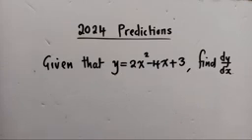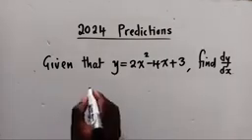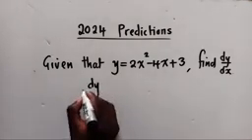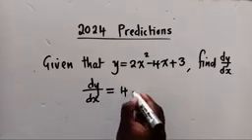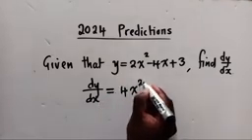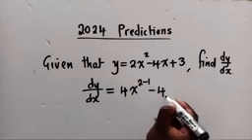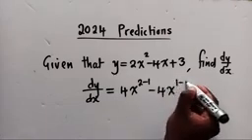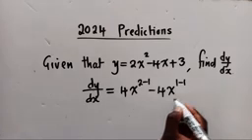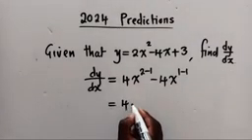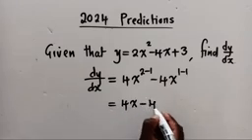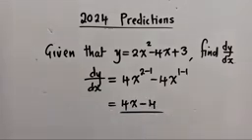All right, so this is calculus, and to find the dy dx, you are simply going to say dy dx is equal to 4x power 2 minus 1 minus 4x power 1 minus 1. And then next you simplify, you shall have 4x minus 4. This is our answer. So ask me if you're not clear. I explain fully for you.